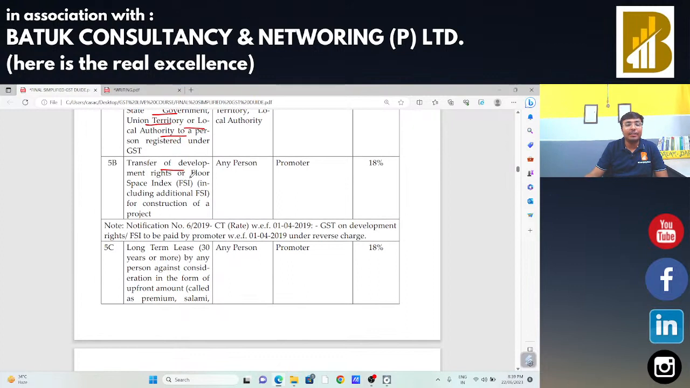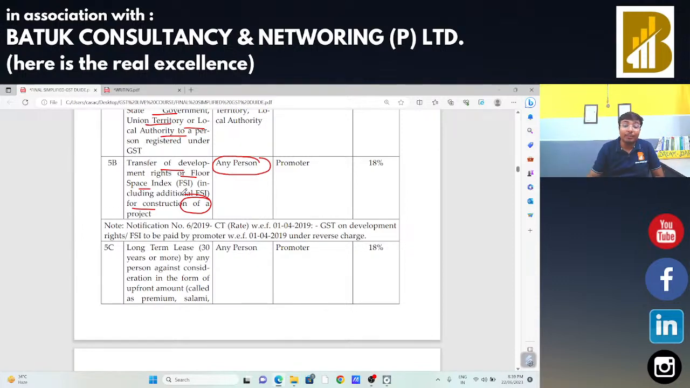Transfer of development rights or floor space index for construction of a project. If anyone provides development rights to a promoter, a company's promoter, saying that these development rights are with me and I am transferring them to you, and for that transfer I am charging 1 lakh rupees, in that case the recipient, that is the promoter, will be liable to make the payment of taxes under reverse charge mechanism. The supplier is not going to make the payment.